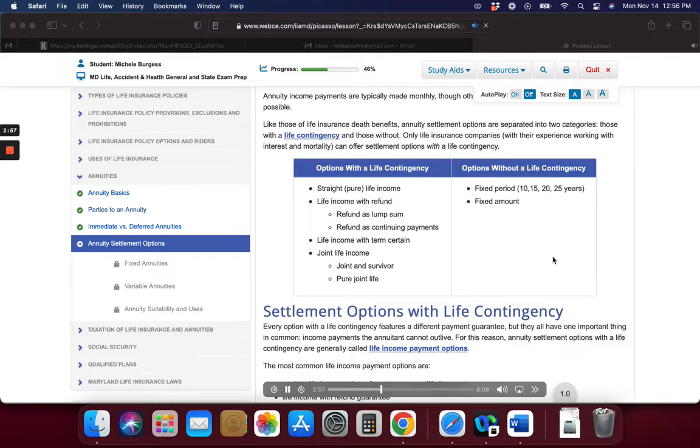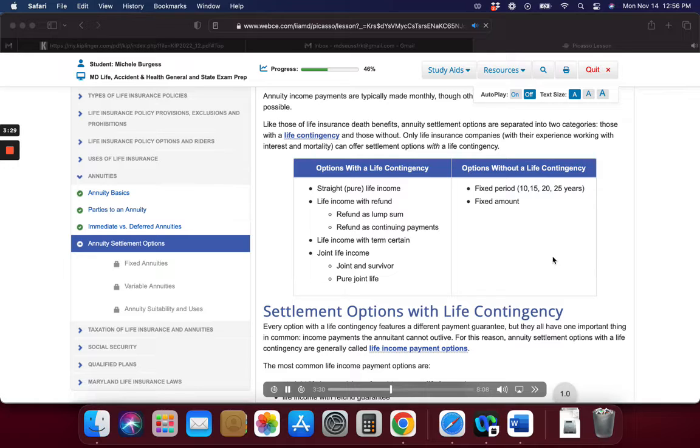Life income with period, term, certain guarantee. The life income with period, or term, certain option guarantees that income will be paid for the annuitant's life, but no less than for a certain number of years. If the annuitant dies before the term period ends, then income payments continue to his or her beneficiary for the balance of the period. The guaranteed period can be anything the annuitant chooses, and the insurer agrees to, with 10, 15, and 20 years being the most common.